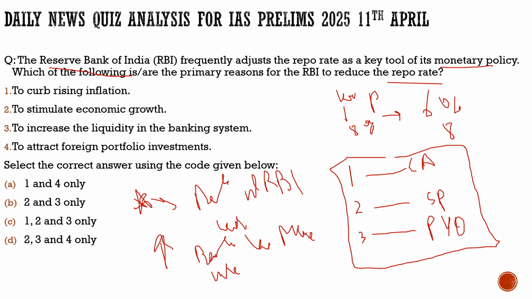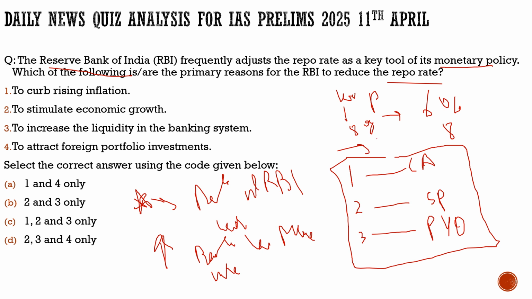So if this interest is increased, what does it signify? It signifies that the banks will decide not to borrow. This is the tool used by RBI to contract the money, to take money away from the market. This money will not be lent to others, which is a way to check inflation.